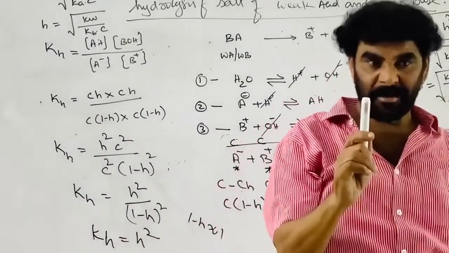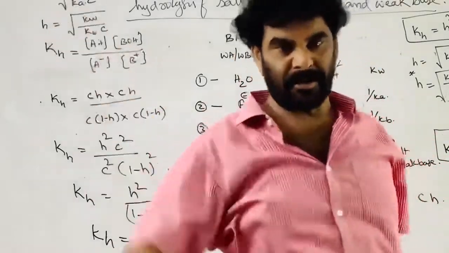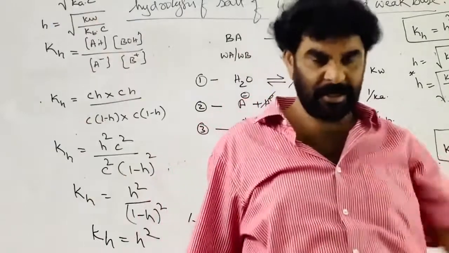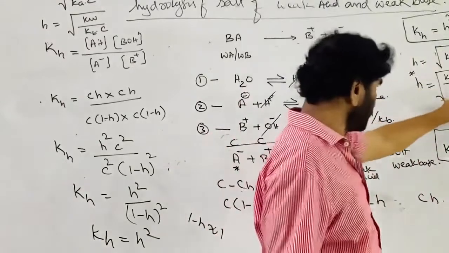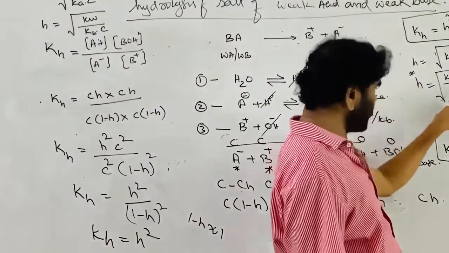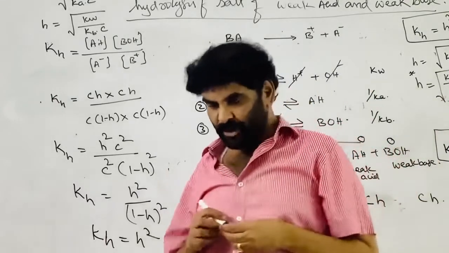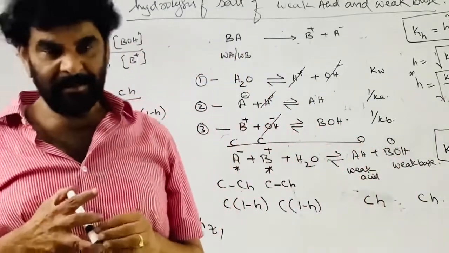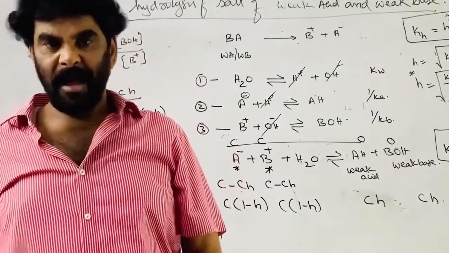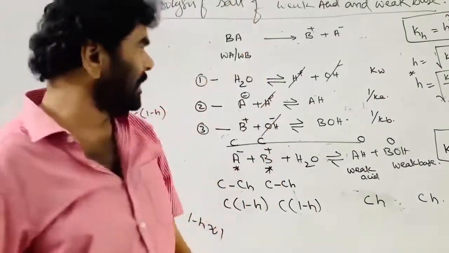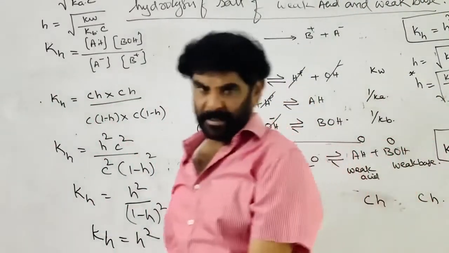This is the salt where the degree of hydrolysis is independent of the concentration. Whatever the concentration, the degree of hydrolysis is the same. It depends on Ka and Kb, the dissociation constants of the weak acid and weak base. As the dissociation constant decreases, the degree of hydrolysis increases.